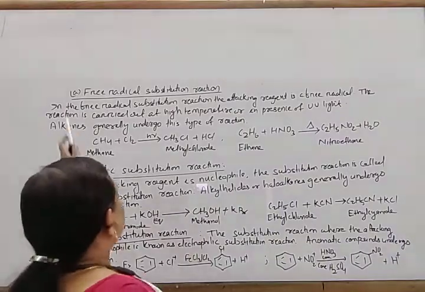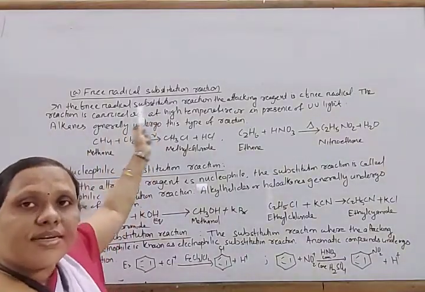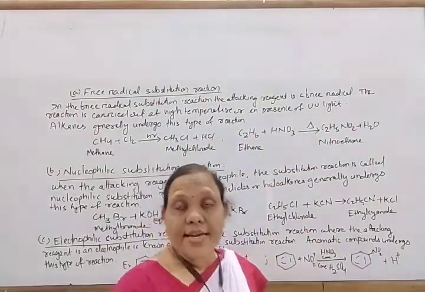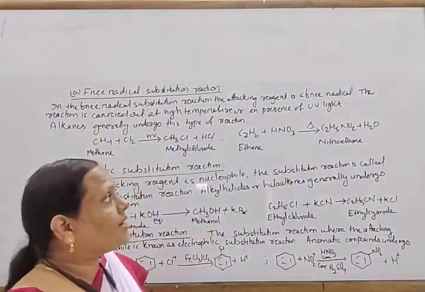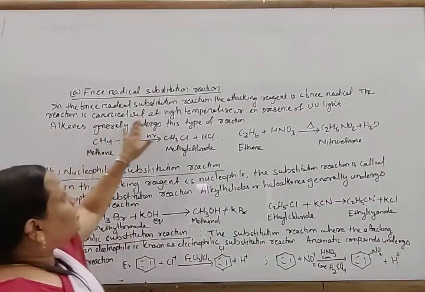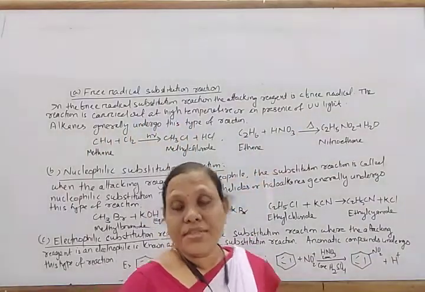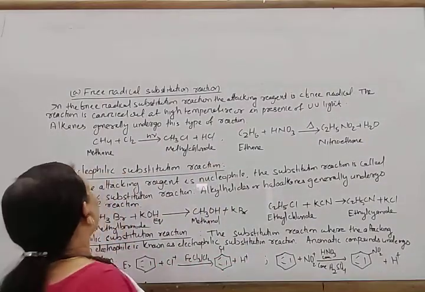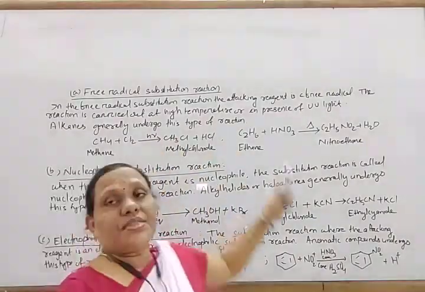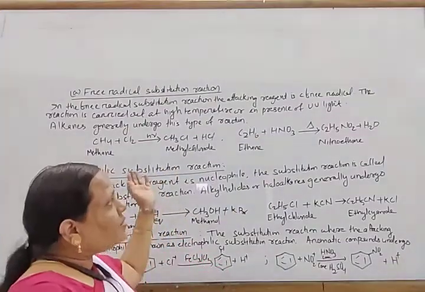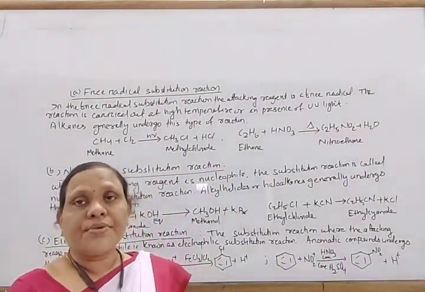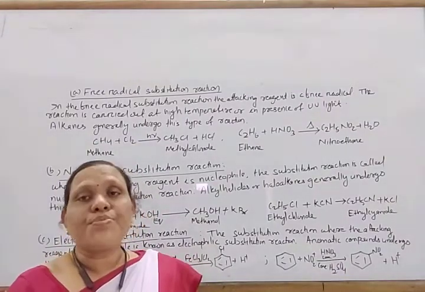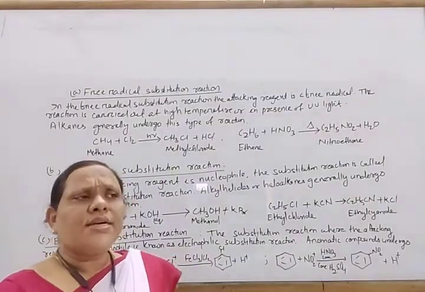Next, come to the different types of substitution reaction. Free radical substitution reaction: in this reaction, the attacking reagent is a free radical. The reaction is carried out at high temperature or in the presence of ultraviolet light, so a free radical is generated. Alkanes generally undergo this type of reaction, and we will study the details in the alkane chapter, in chlorination and bromination of alkanes.